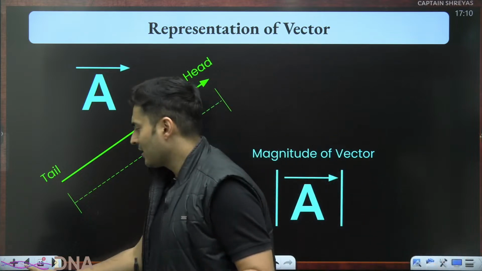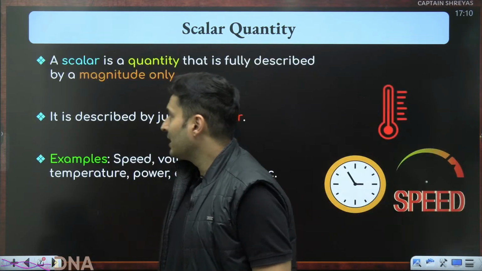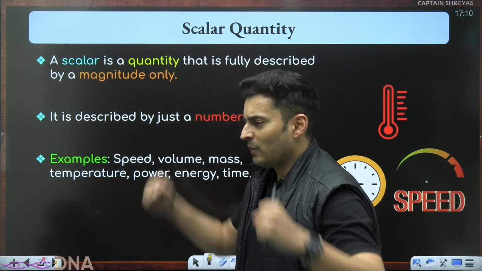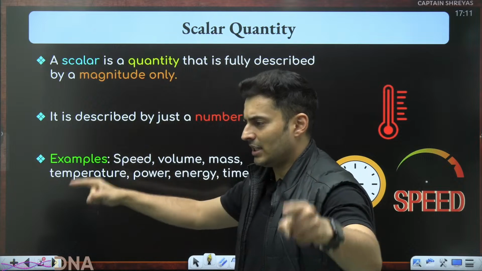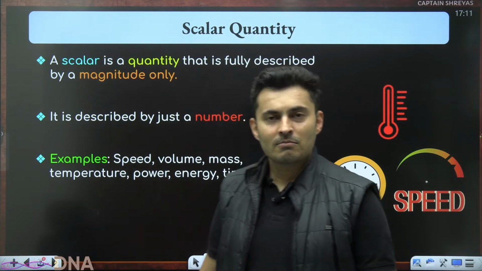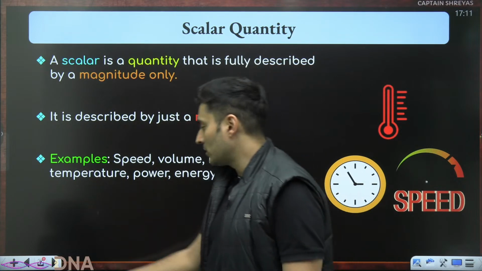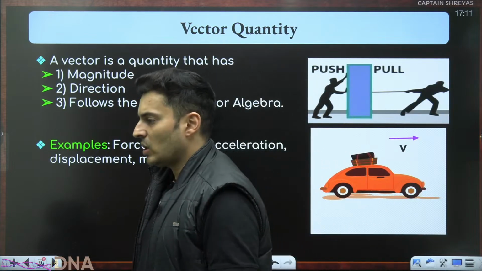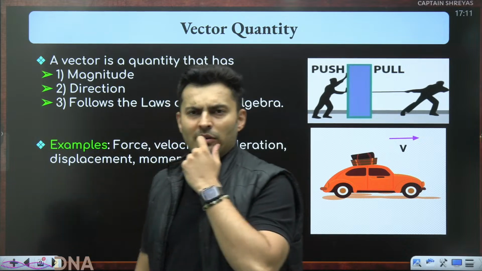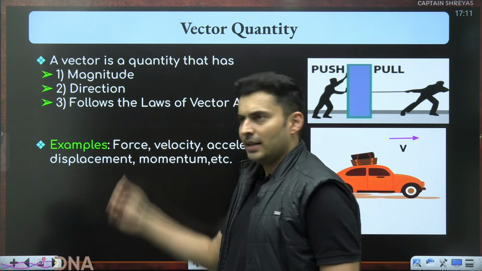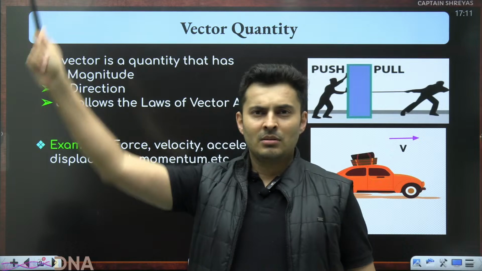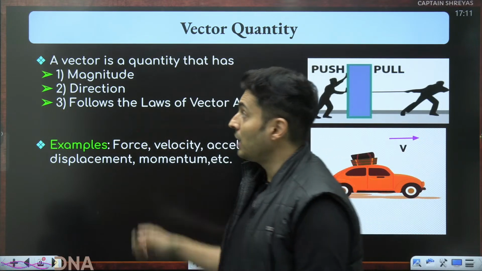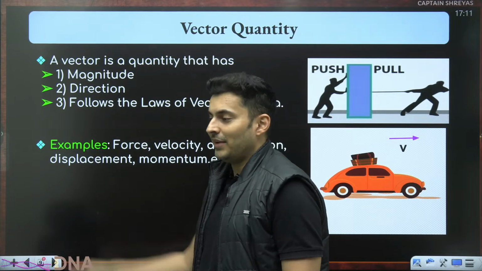A lot of students ask me about current. Sir, will current be a vector or a scalar? Let's see if you guys can answer this. Come on, fight it out. Is current a vector or a scalar? Lot of students have this doubt. Come on, my dear students, my dear lions. Like current, 5 amperes current. What is the direction? Current is flowing in the wire from the positive terminal to the negative terminal. Okay, direction is there. So, sir, current is a vector quantity.